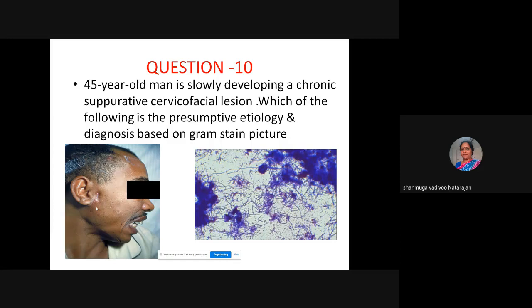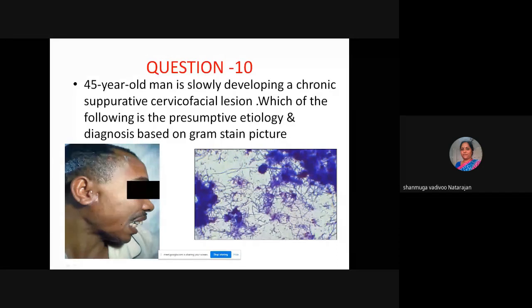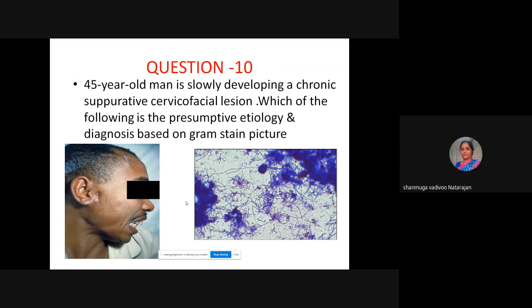Cervicofacial lesion, you can see the sinus formation. So what is the clinical condition the patient is suffering from? You can't guess? Okay, so this is the Gram stain morphology. Can anybody describe this Gram stain? How does it look?